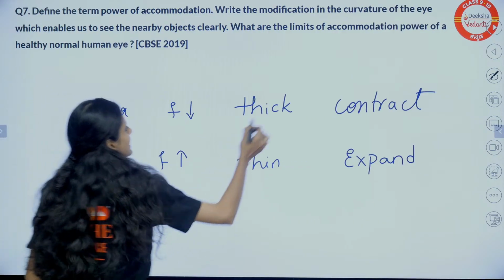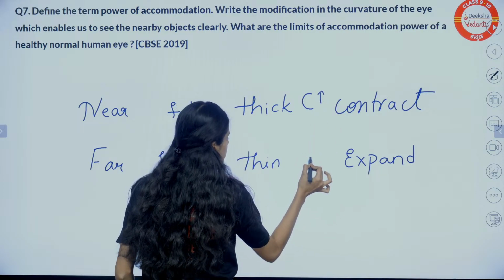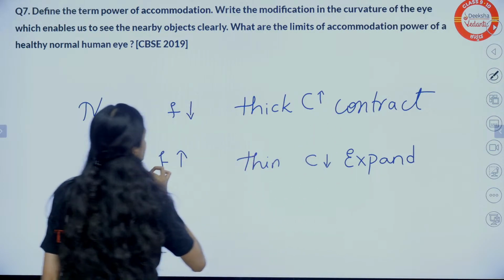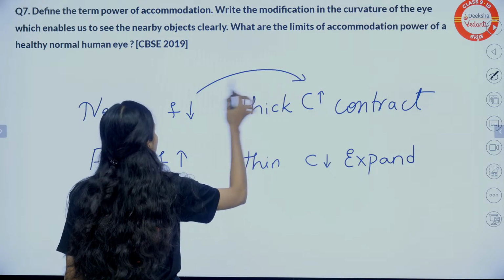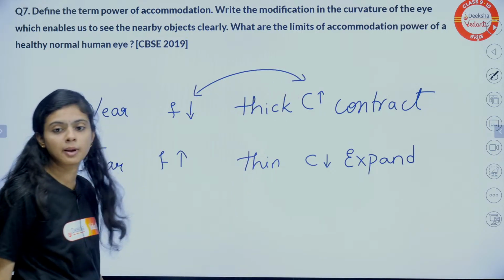When the lens is thick, curvature is more. When the lens is thin, curvature is less. So focal length and curvature are inversely proportional. Remember this also.